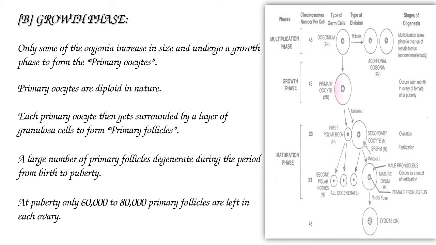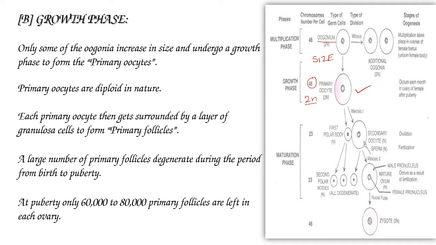Let's follow the representation given here. The oogonial cells are formed from germinal epithelial cells by mitotic division. These oogonial cells increase their size to form a primary oocyte. These primary oocytes consist of 46 chromosomes and are in diploid condition, 2n.